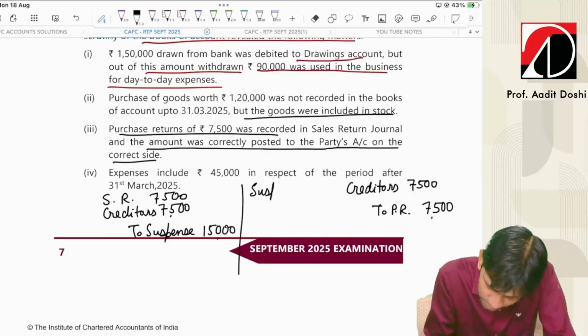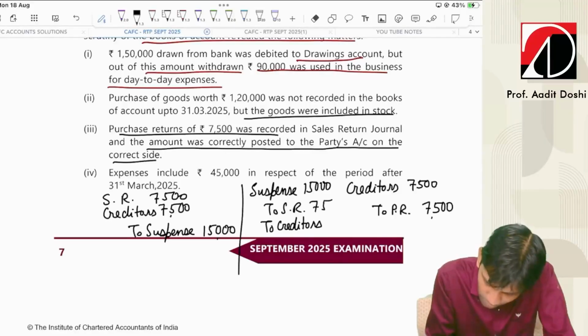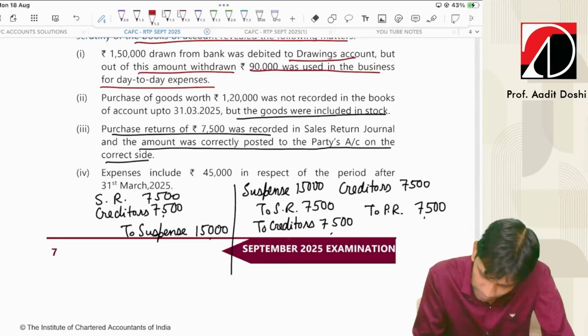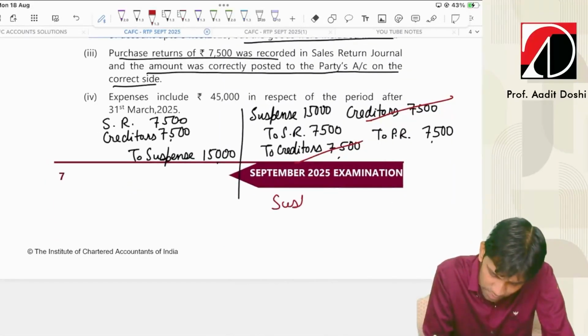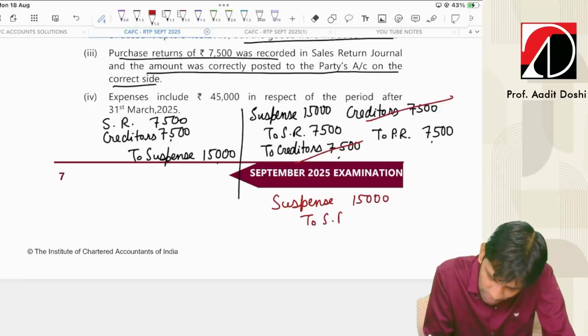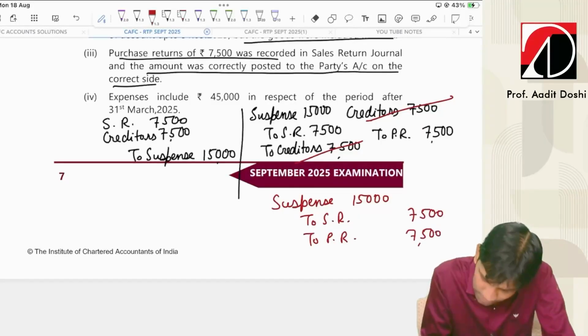Let's reverse this. Suspense account debit to sales return, to creditors. This is the reversal of the wrong entry. Now, let's see what gets cancelled. Creditors gets cancelled. Final entry is suspense account debit 15,000 to sales return, to purchase return 7,500, 7,500.